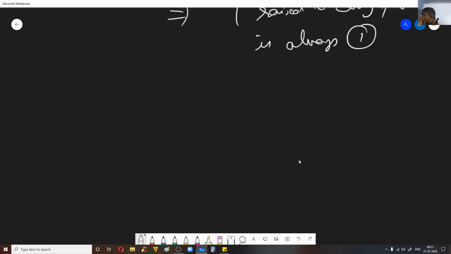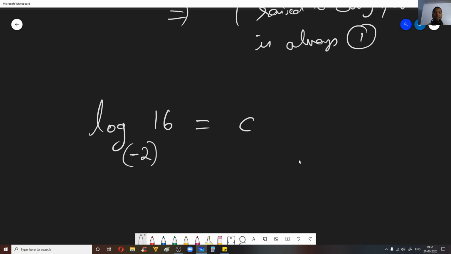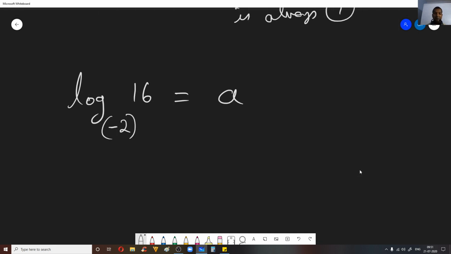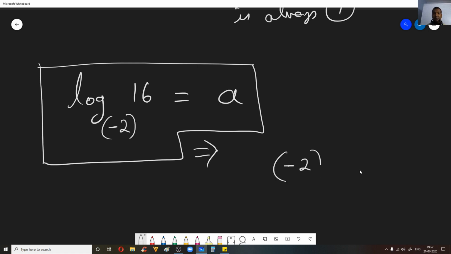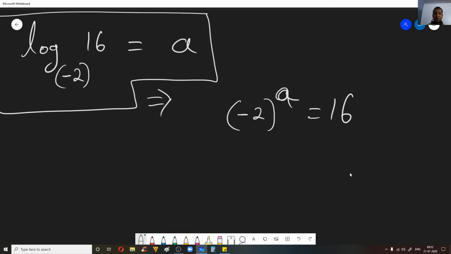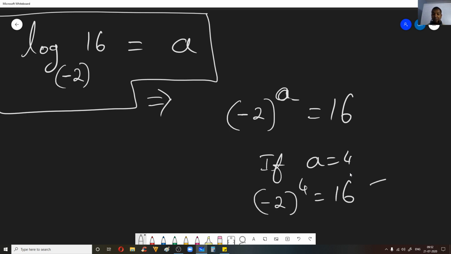For example, log of 16 to the base minus 2, let us call it a. Now if I convert it into exponential form and if I can find a, then you can say this equation makes sense. So what do we write here? Minus 2 to the power a is equal to 16. Now if you put some values for a, you can find that if a is equal to 4, then minus 2 power 4 will be equal to 16. This actually is valid.